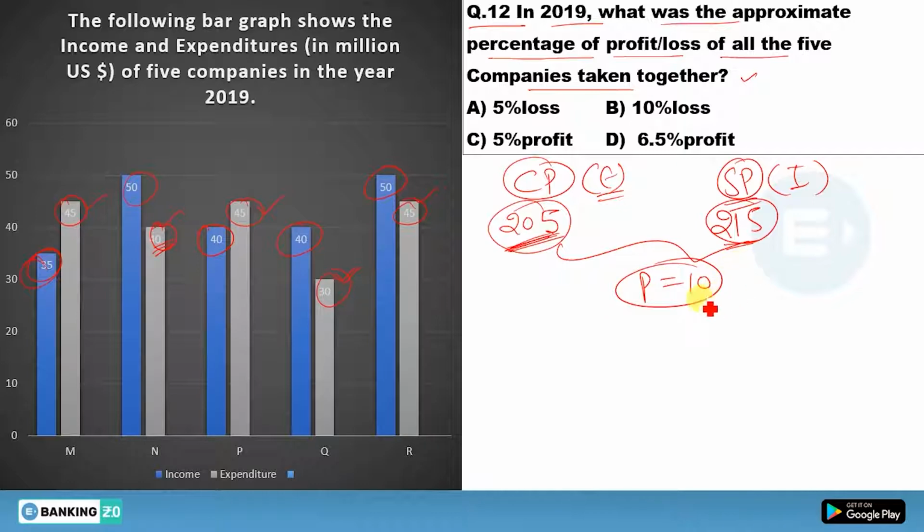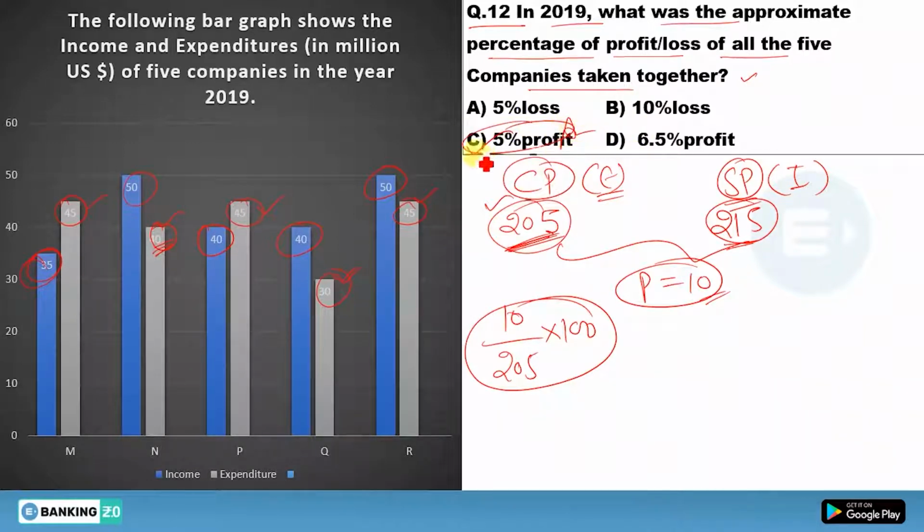Okay. Now 10 rupees profit on what? 10 rupees profit on this 205. The 10 upon 205 into 100. So what will you get? You will get simply this 5%. 5% profit. So you will say, sir, how can you just take this as 5%? Okay, you didn't calculate it. So I calculated it in my mind.